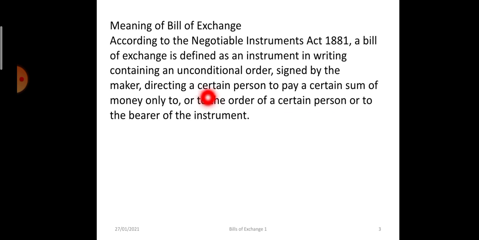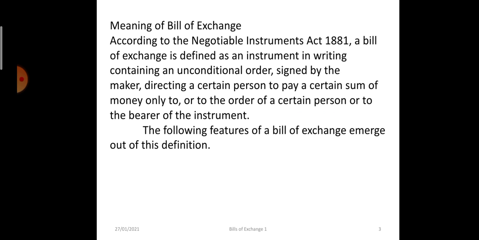That means one person is directing another person to pay a certain sum of money to the person whose name has been mentioned in the document.